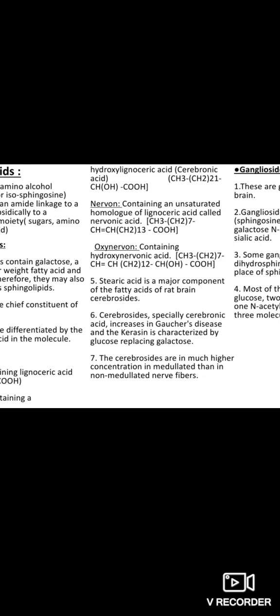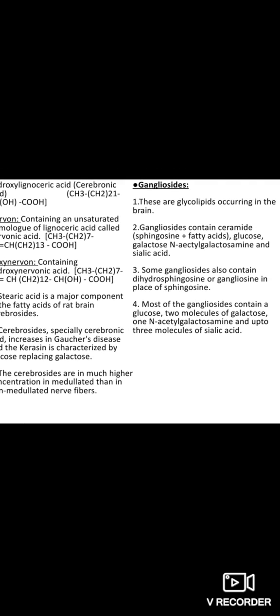Stearic acid is a major component of fatty acids of rat brain cerebrosides. Cerebrosides, especially cerebronic acid, increase in Gaucher's disease, and kerasin is characterized by glucose replacing galactose. Cerebrosides are much higher in concentration in myelinated sheath than in non-myelinated nerve fiber.